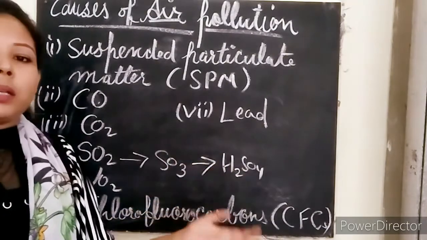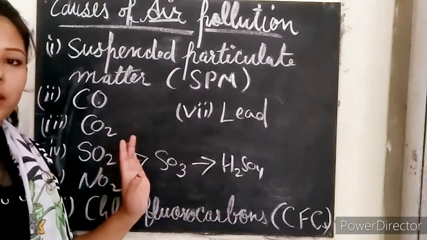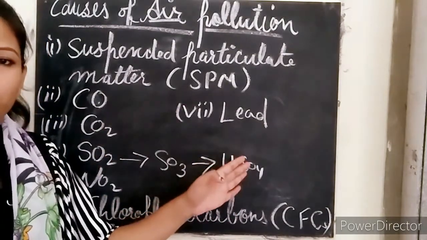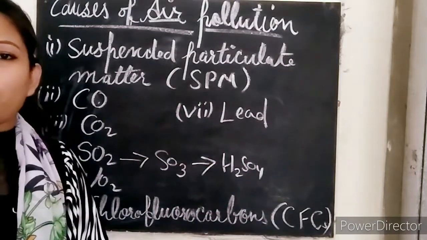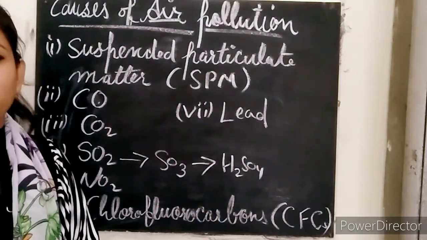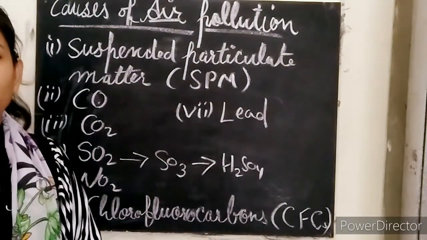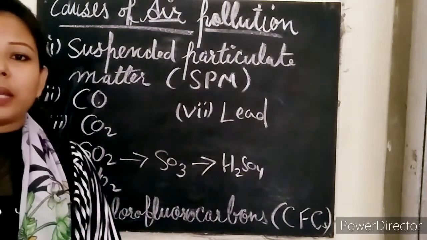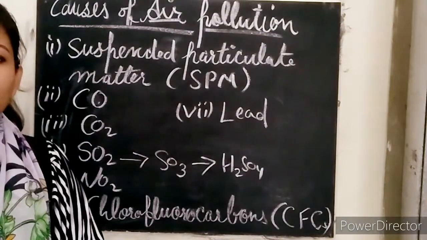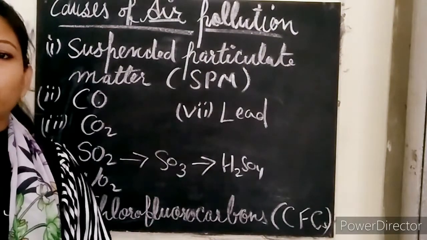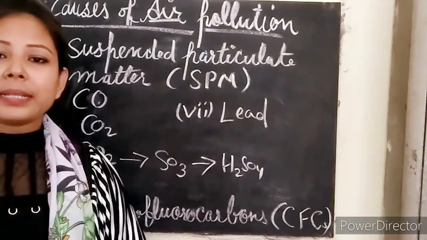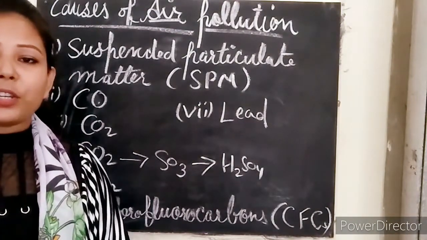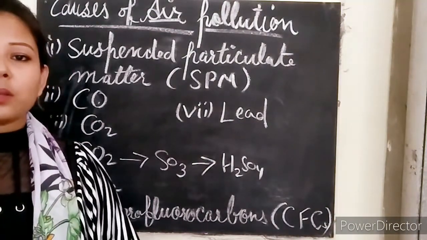So when this mixes with water present in the clouds, it falls in the form of rain, and this rain is known as acid rain, okay? This acid rain can affect our surroundings. For example, it can corrode metals, right? It affects buildings, and it can even reduce the fertility of the soil.